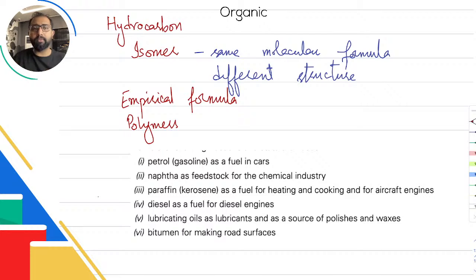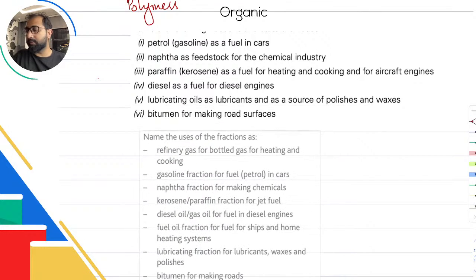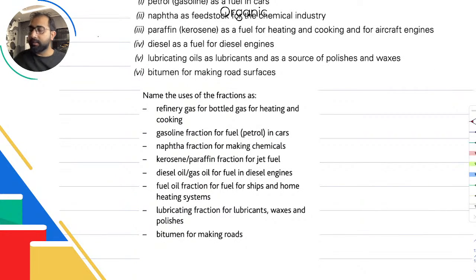Now how is this different from the ones that you have for IGCSE? कोई इतना ज़्यादा फ़र्क नहीं है. This is from IGCSE. And I'm just copying it here just so you know that there is not much of a difference. This is from IGCSE, so you can clearly see that in O levels, this is O levels and this is IGCSE. There isn't much of a difference. IGCSE में there are a couple more fractions and you're supposed to know about them.